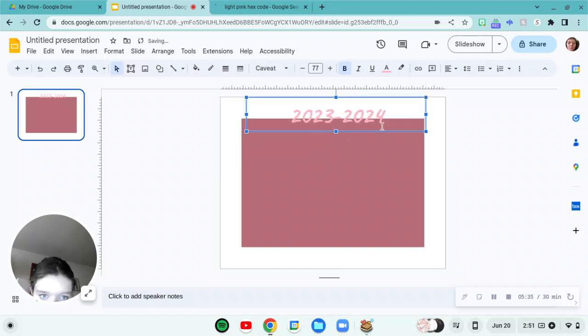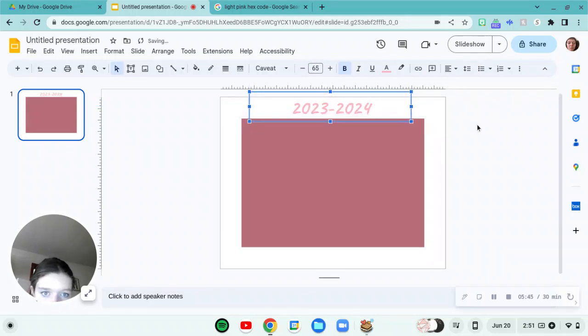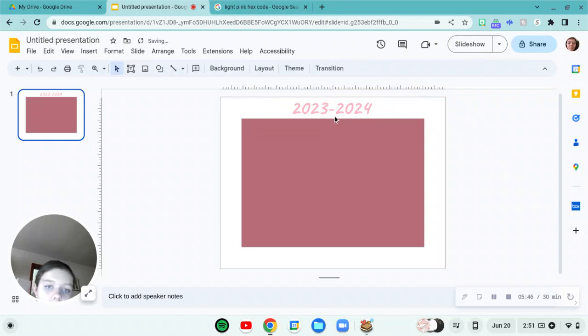Make the text just a bit smaller. Okay, perfect. So then you have your 2023 to 2024 planner.